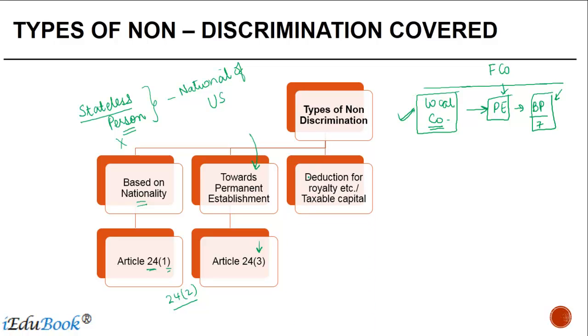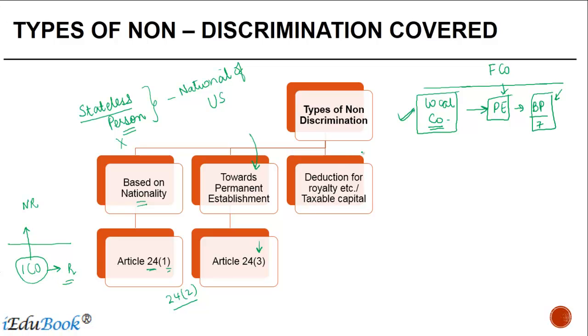Then there could be discrimination in terms of deduction for royalty, etc., or taxable capital. Let's say, for example, there is an Indian company. This Indian company makes a payment of royalty to a non-resident, and it also makes a payment of royalty to a resident.